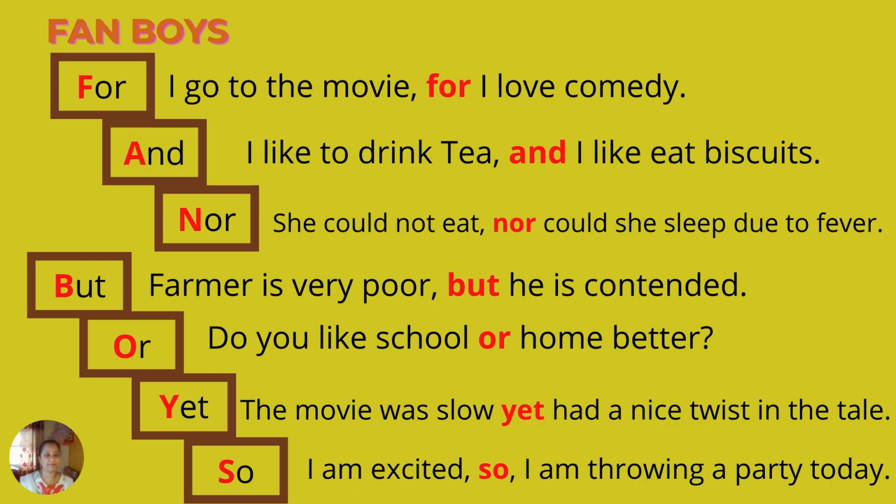Coming to but. Farmer is very poor, but he is contented. So what does but indicate? This but as a conjunction joins two contrasting ideas. Now don't get confused. And is for similar ideas, but is for contrasting ideas. So they negate each other. Farmer is a very poor person, but still he is very happy with what he has. He's not crying, he's not sobbing, and he's not going begging on the streets. No, he's happy with whatever he has. So these are the two contrasting ideas.